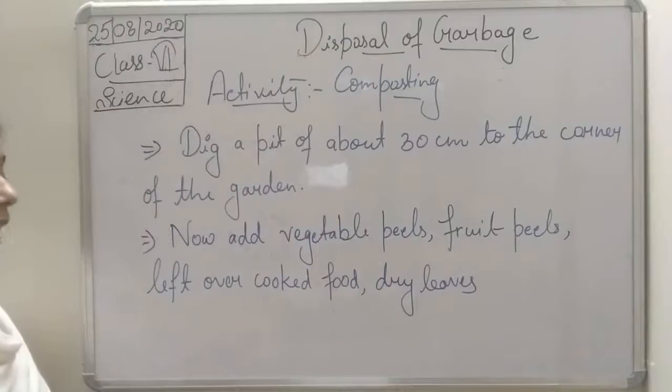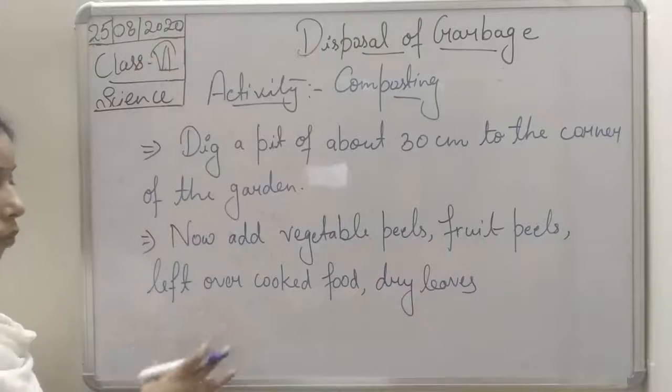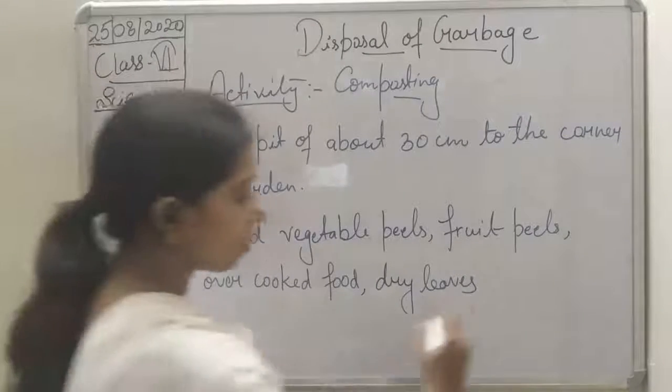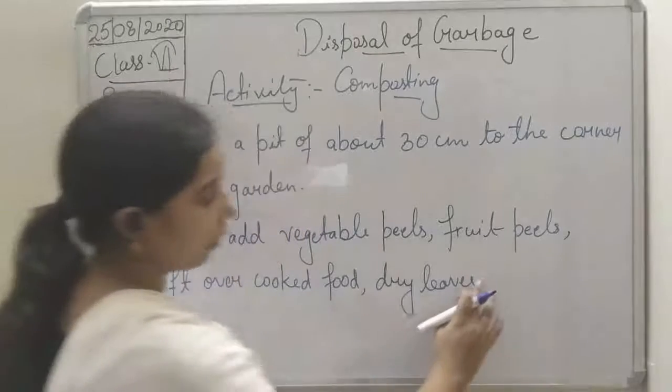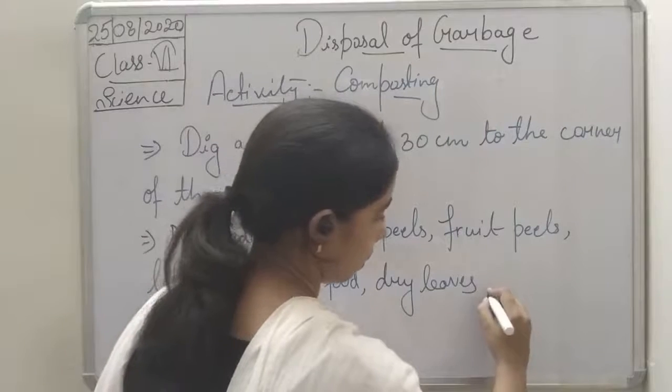Okay, so we'll add the vegetable peels, fruit peels, leftover cooked food, dry leaves in the pit.